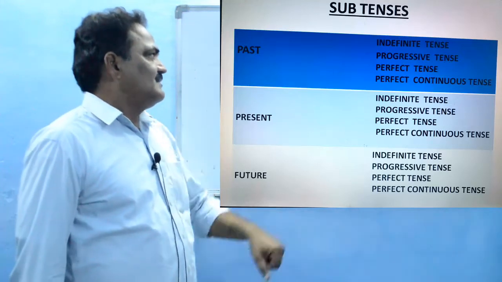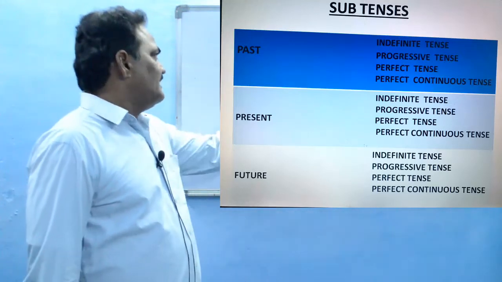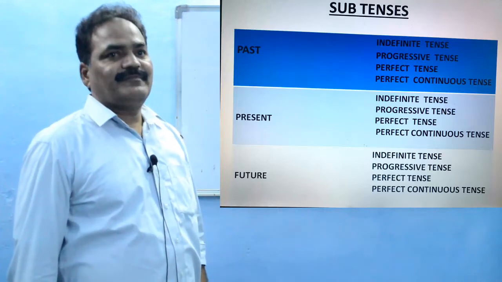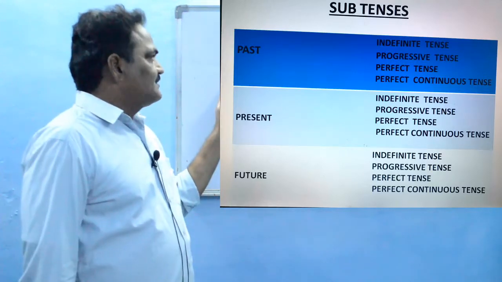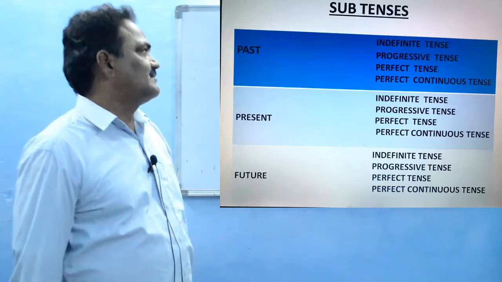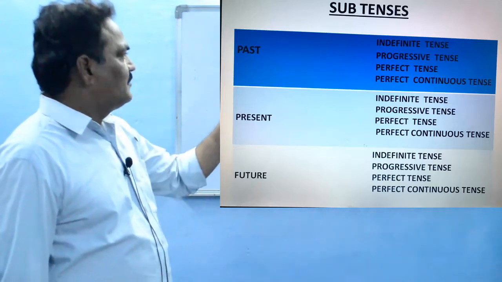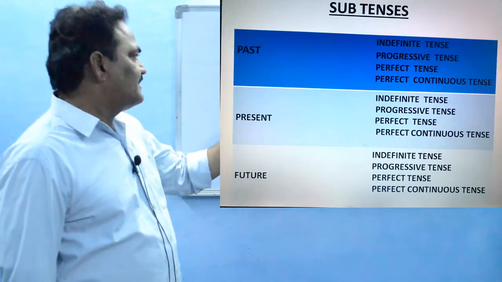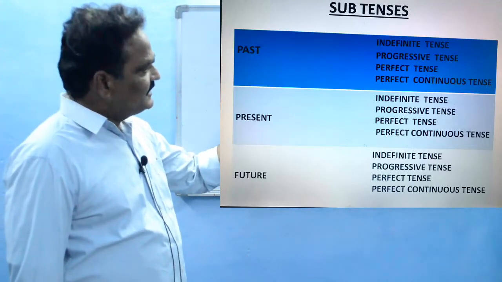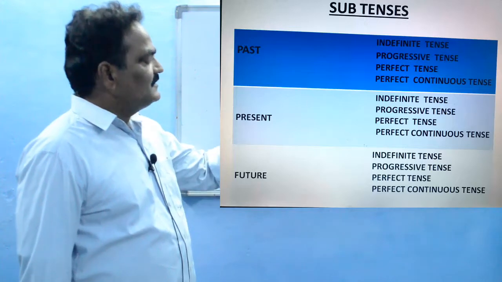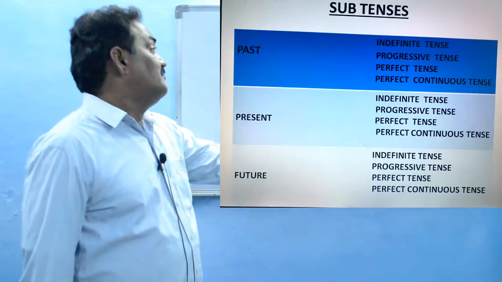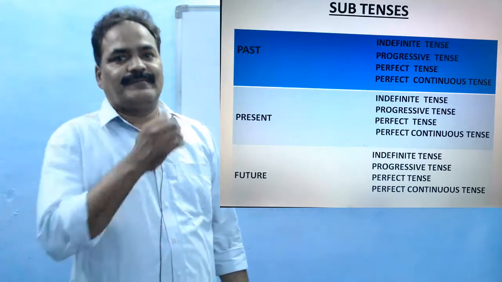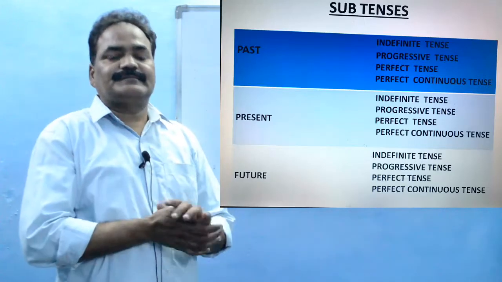The first one is past indefinite tense, past progressive tense, past perfect tense and past perfect continuous tense, or it can be called past perfect progressive tense.